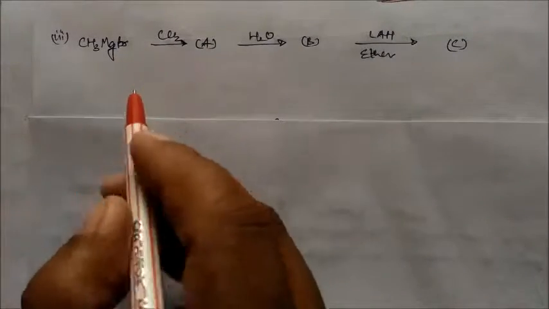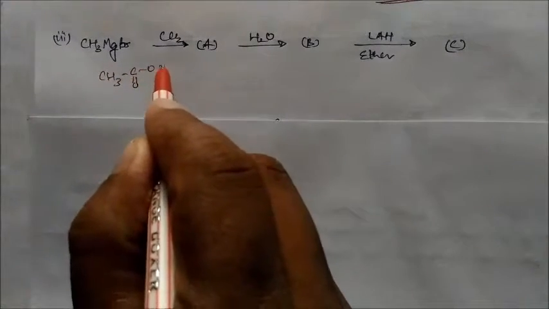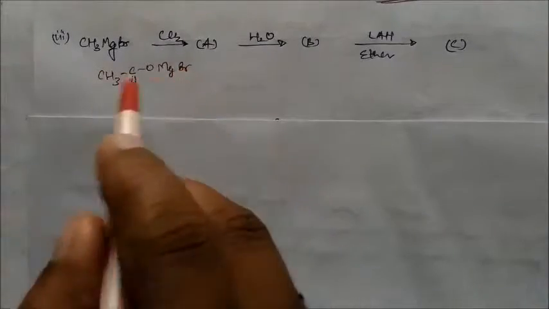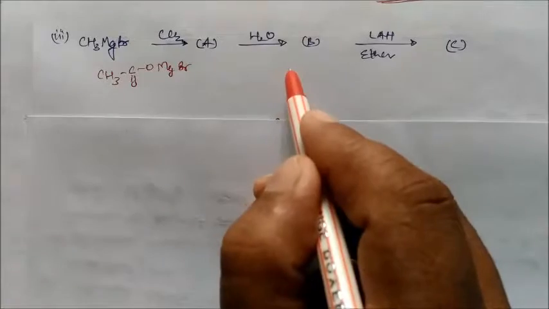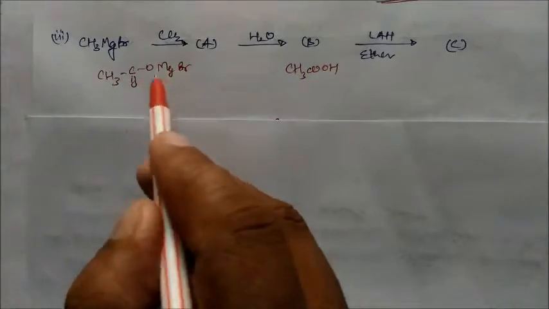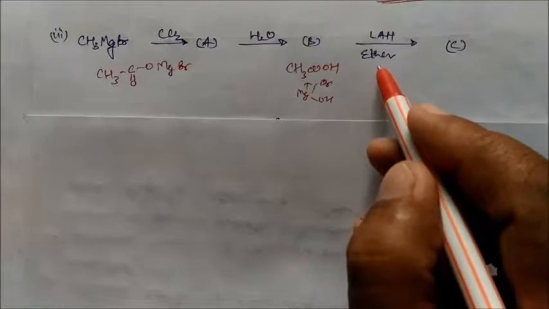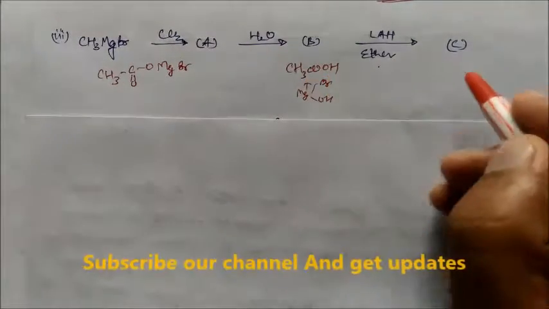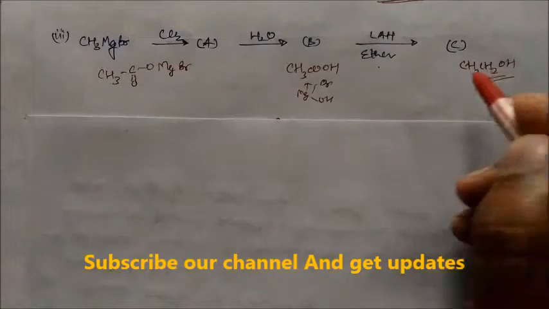So this is the Grignard in presence of CO2, so it will form CH3COOMgBr, addition takes place on the electrophilic carbon. Then on water, this will form your acetic acid, plus Mg(OH)Br. And again in presence of lithium aluminum hydride and ether, this will convert into CH3CH2OH, that is the ethanol.